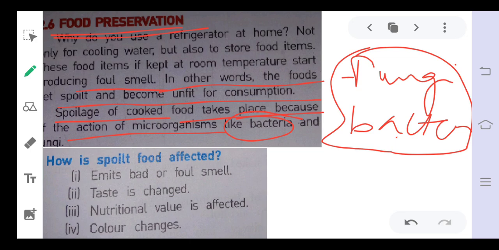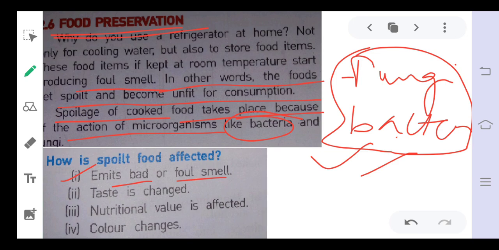So how will we get to know that the food is spoiled or affected by microorganisms? There are certain symptoms, such as emitting a bad or foul smell. This is a very common thing. We also experience these things in our daily life, mainly in the summers, because the temperature is more, and this is the favorable condition for the growth of microorganisms.